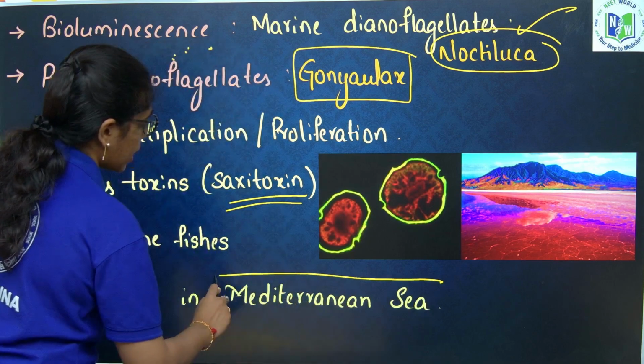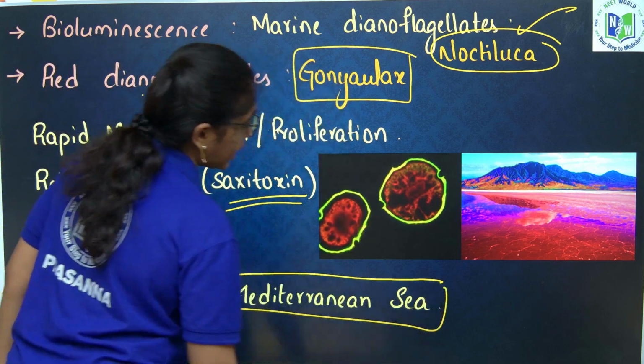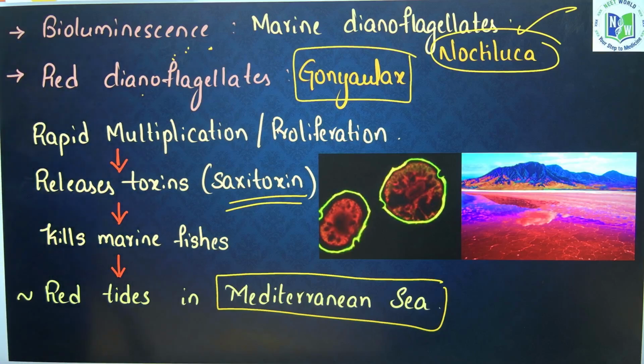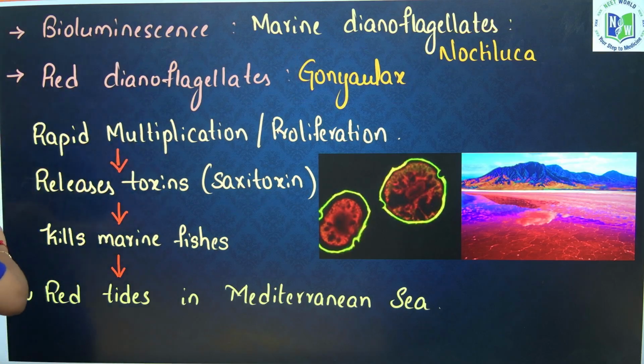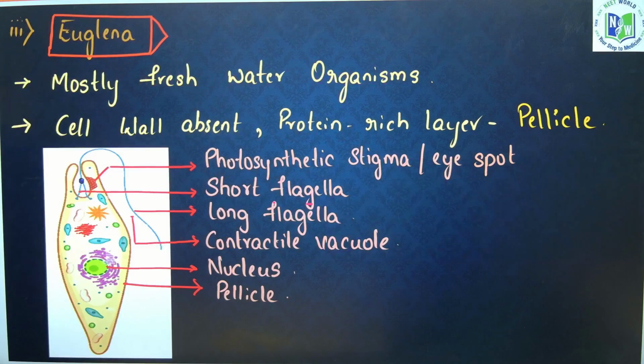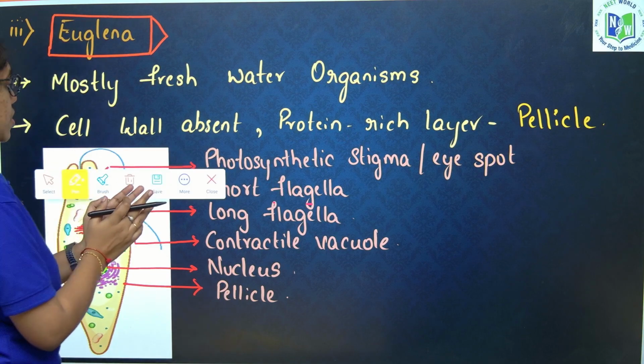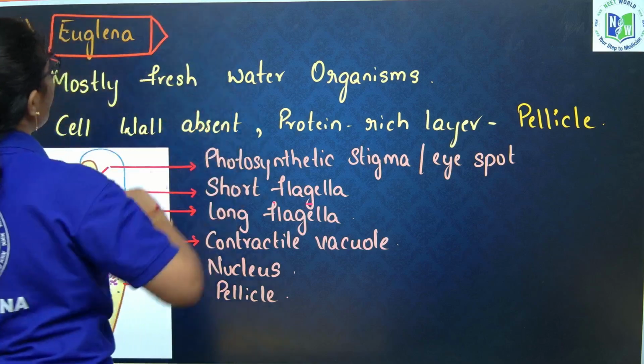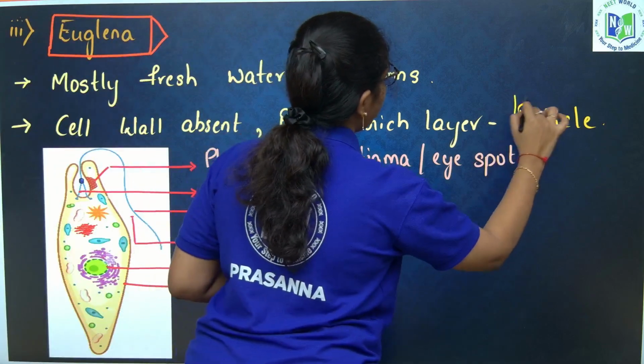They will cause the appearance of what? Red tide in the Mediterranean Sea. Next, if you see Euglena, these are mostly freshwater organisms. In Euglena, the cell wall is absent, but they are surrounded by a protein-rich layer called pellicle.